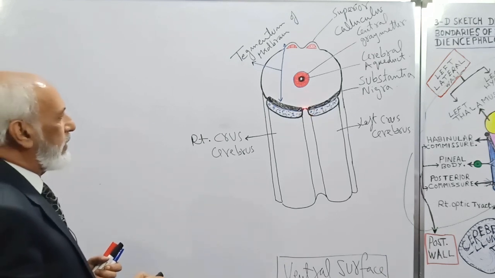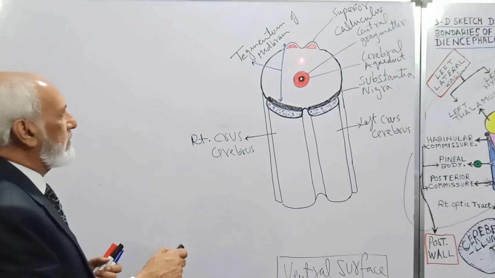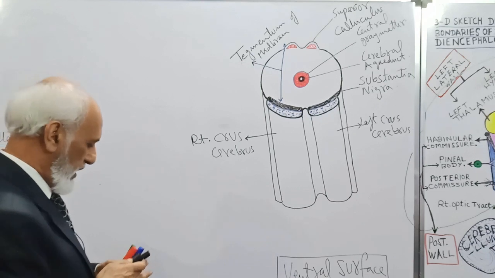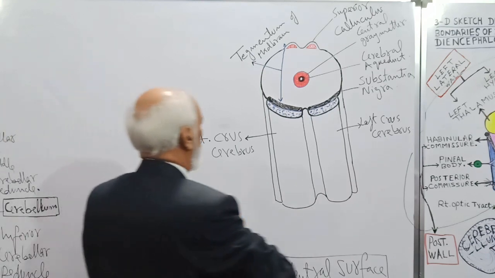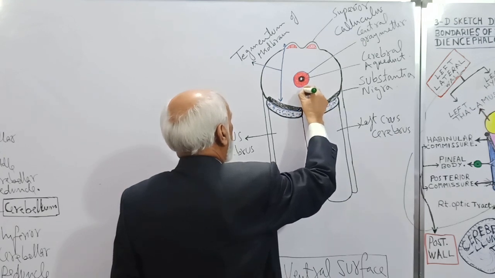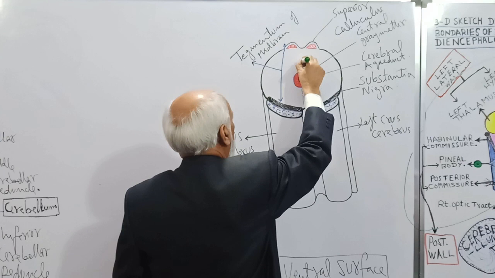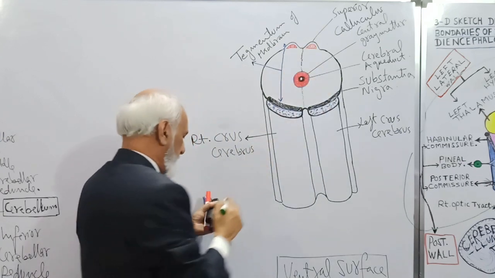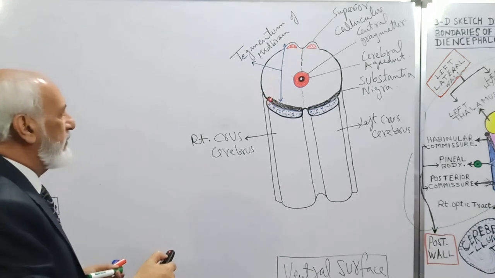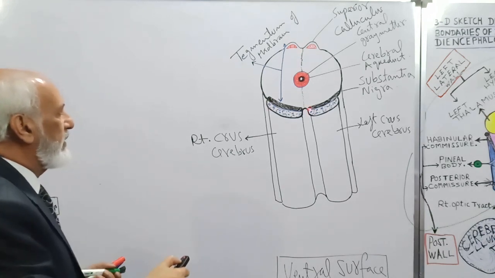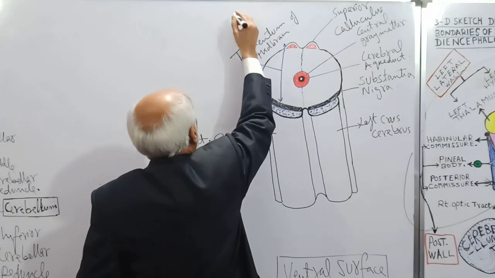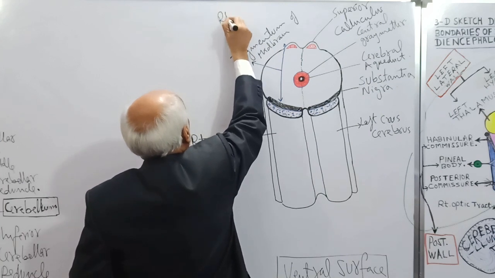Now, if we draw an imaginary line dividing the midbrain into right and left equal halves, from the ventral aspect up to the dorsal aspect, we can divide the midbrain into right half and left half. Each half of the midbrain is known as cerebral peduncle.